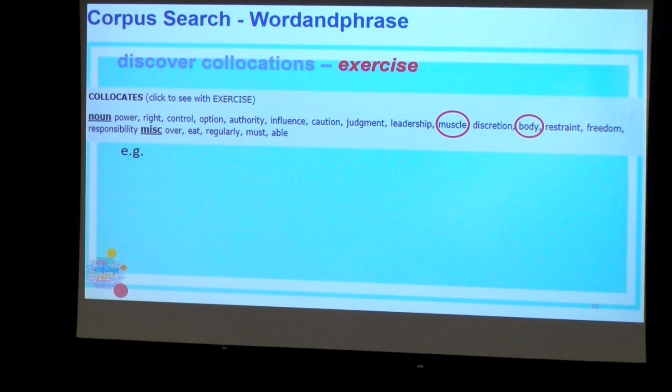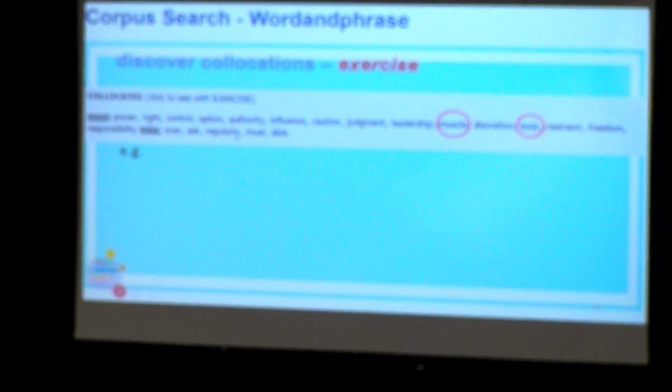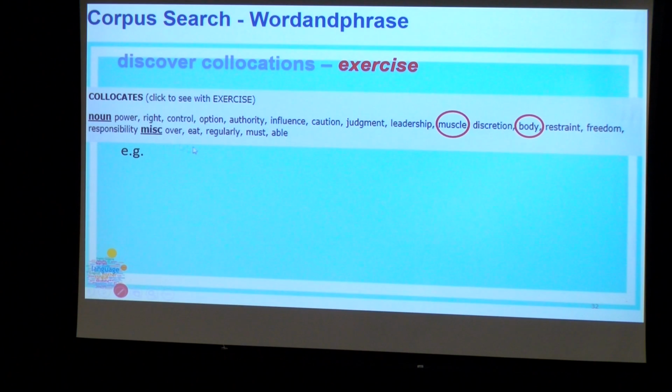Well, so you can see that for the non-collocates for exercise, the non-collocates can be both concrete and abstract. Like power, control, option, they are abstract, right? But muscle, body is rather concrete. Okay.